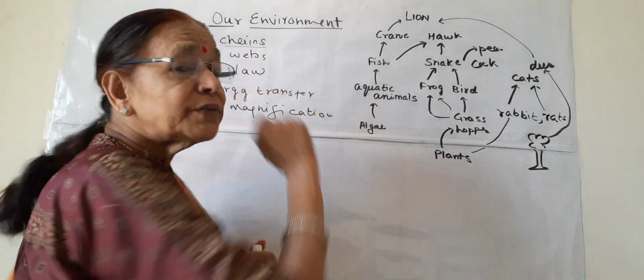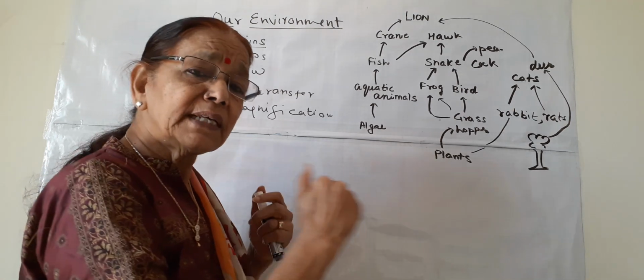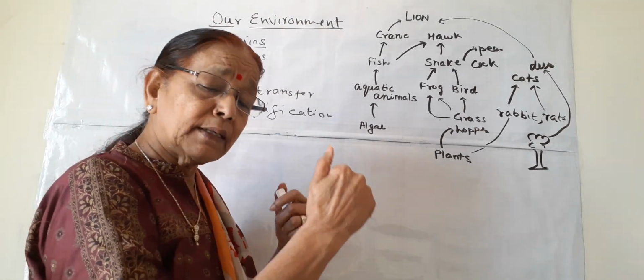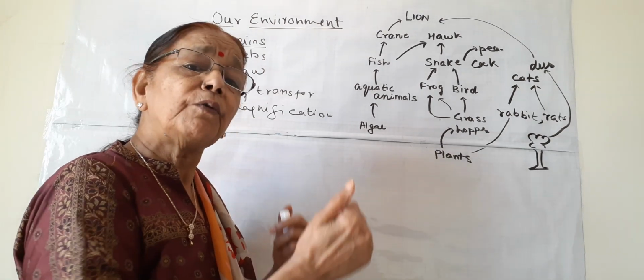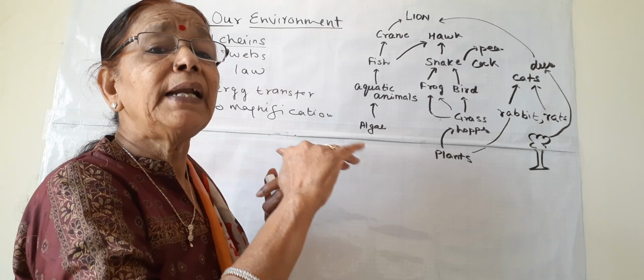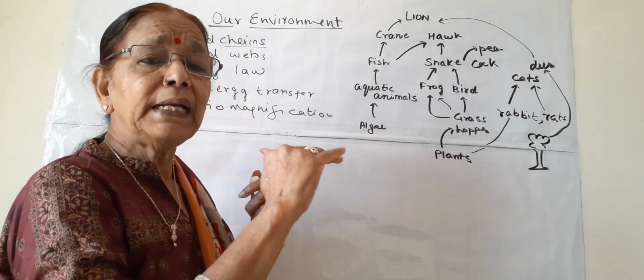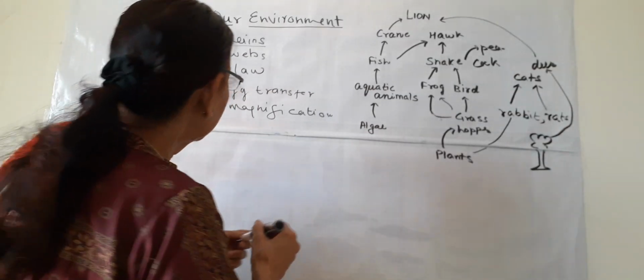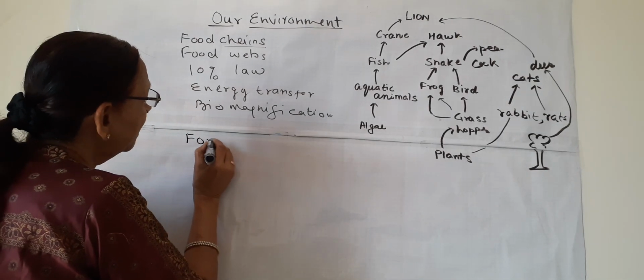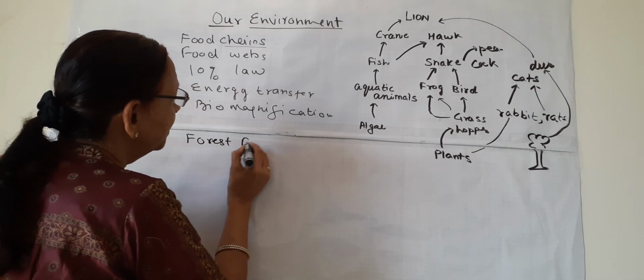Why it is known as food chains? Because this series of chains have different organisms which feed on one another, and they are all on different levels or different steps.